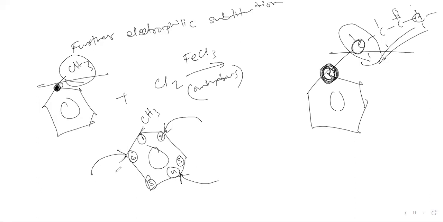These are the positions where further substitution can take place. So if we have CH3 here, now for the next chlorine, it will come here or here.